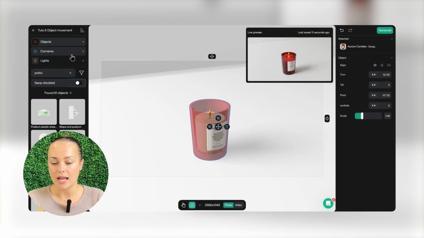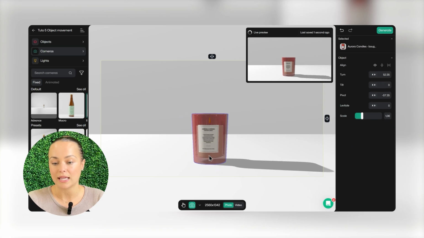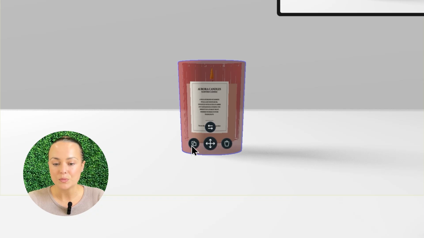So let me reset the camera and bring the object back to center. The second control option is duplication. To duplicate my object, it's super simple. Just press this button once. As you can see, the object is duplicated.